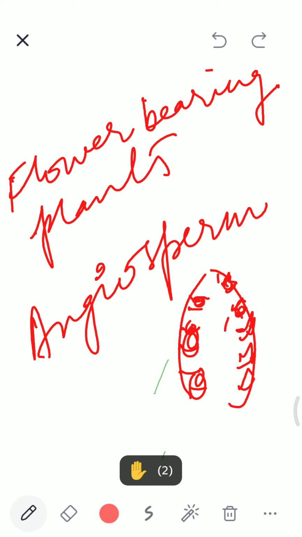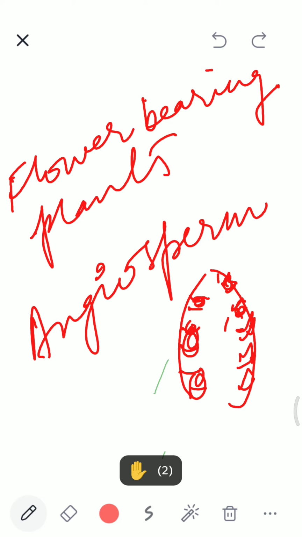So you can say the seed can be enclosed in dry as well as fleshy fruits, and that develops from the ovary. Everyone knows that the fruit develops from the ovary. After fertilization, the ovary changes into the fruit, and the ovary is actually part of the flower. It's a female reproductive part. It's a part of the carpel.